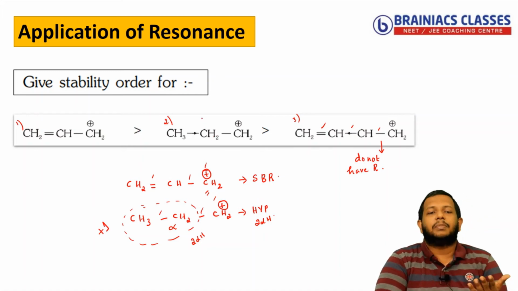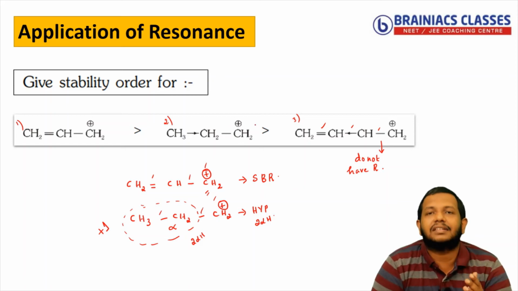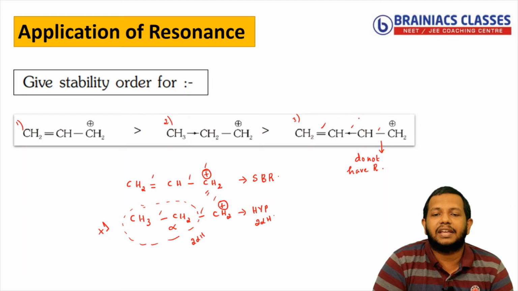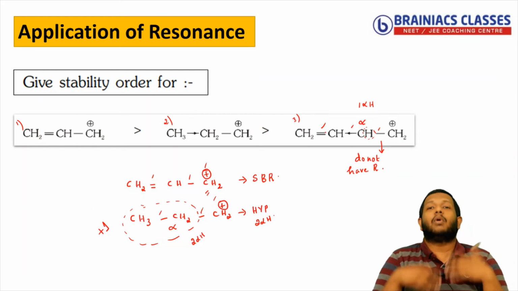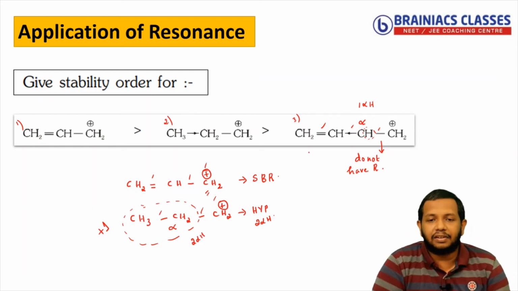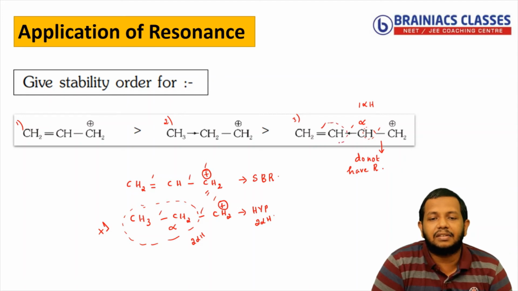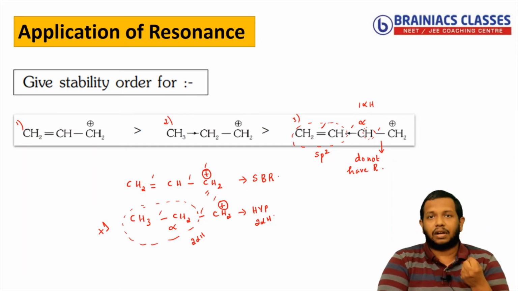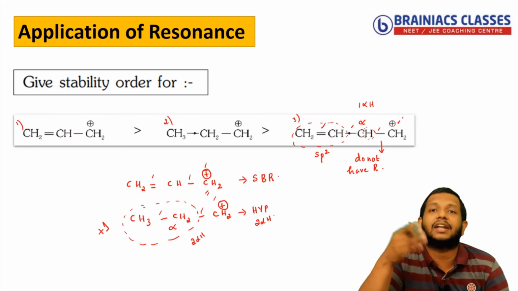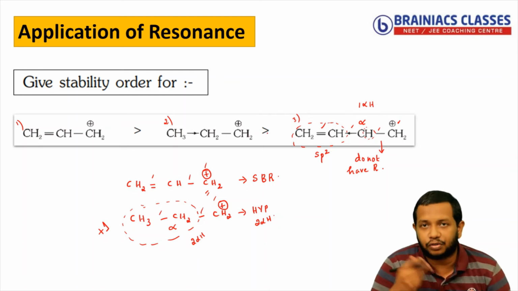Then you can ask, sir, comparing the second and third one, how will you check it? The reason is that the second one is stabilized by 2 alpha hydrogens through hyperconjugation. But here, near this is my alpha carbon, and how many alpha hydrogens are present? Only 1 alpha hydrogen. We know that the more the number of alpha hydrogens, the more it is stabilized. This is the main reason. In addition, the CH2 double bond CH group has sp2 hybridization, so it will attract more electrons, and the positive charge on this carbon keeps increasing. That's why the second species is more stable than the third one.